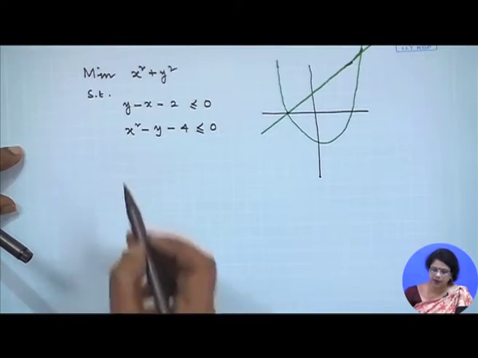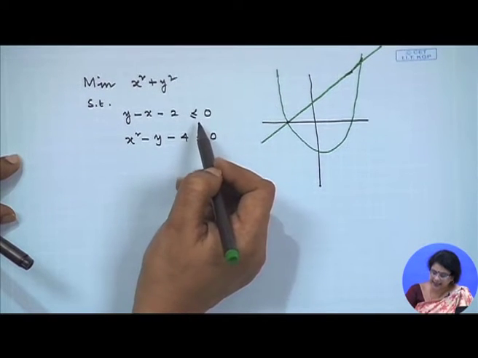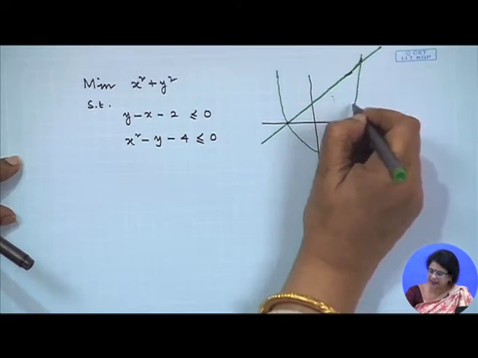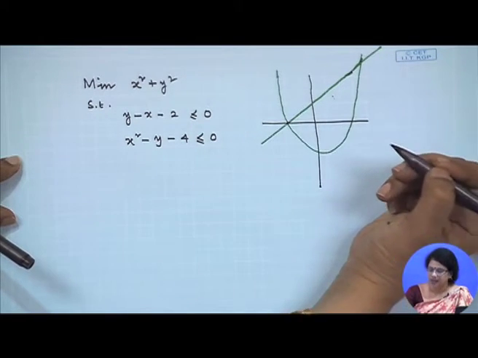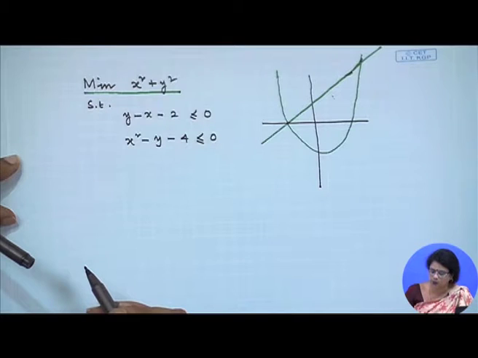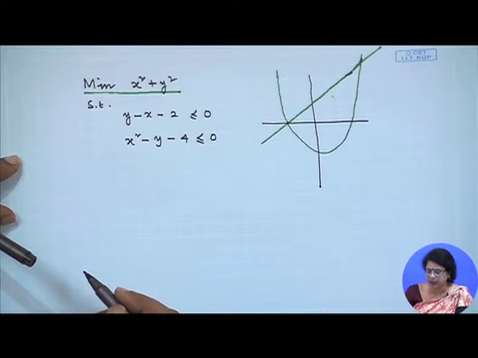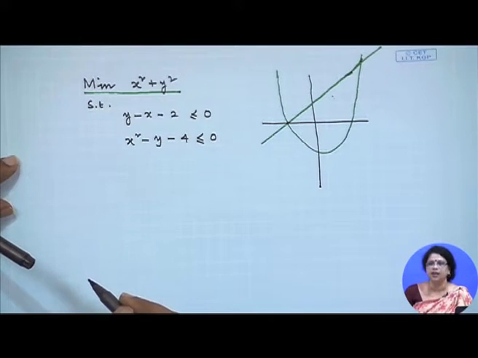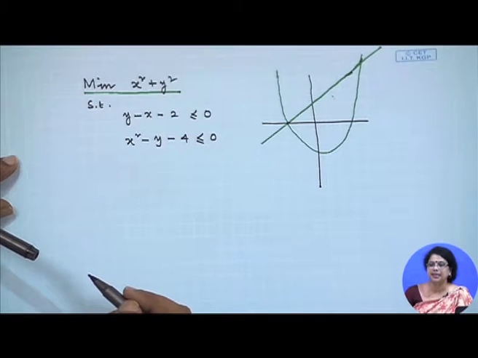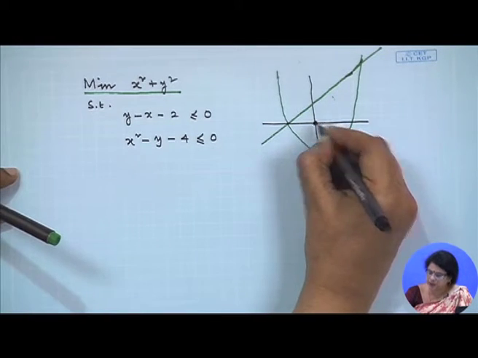Okay. Now, what is the objective function? Both are less than type, that is why we can say that this is my feasible space. Now, what is the objective function? Objective function is minimization of x square plus y square. Now, within the feasible space, you can very easily find out the optimal solution is only one, that is 0 0, because there only the objective functional value is minimum. That is why your optimal solution will come at this point.